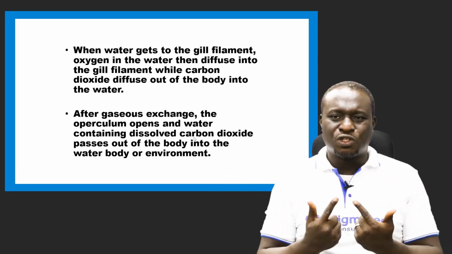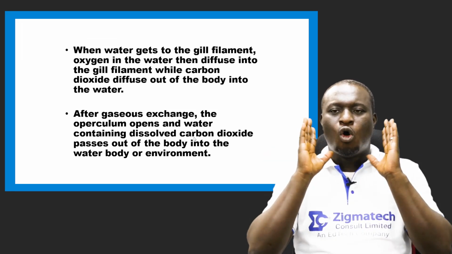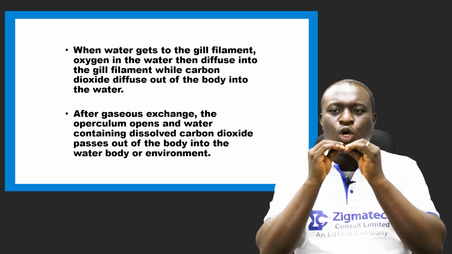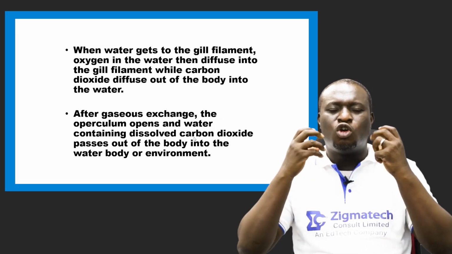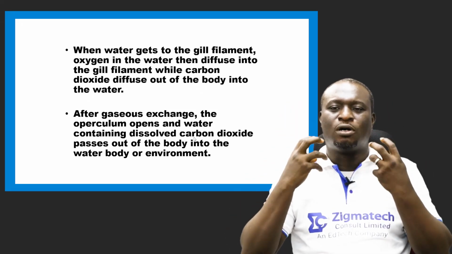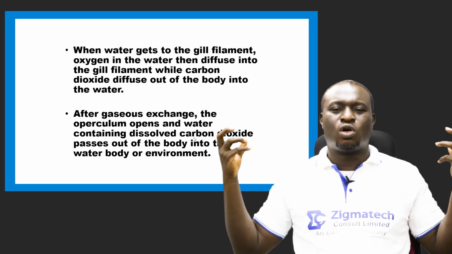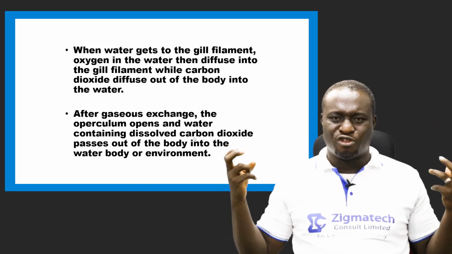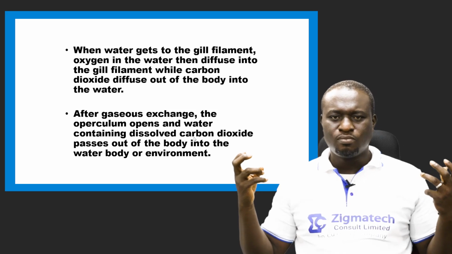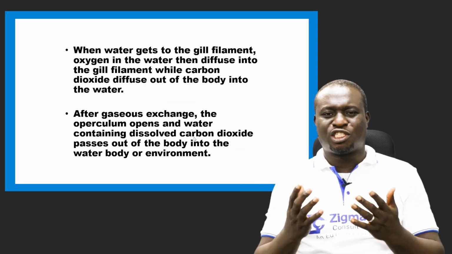Now, after gaseous exchange, the fish closes its mouth and the upper column opens so that water containing dissolved carbon dioxide passes out of the body of the fish into the water body or environment. I hope you get that. So as water enters, the gaseous exchange takes place.